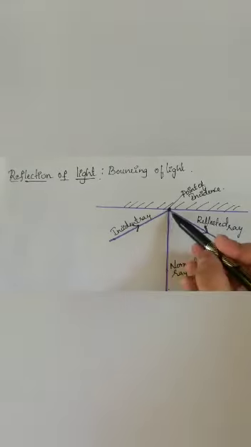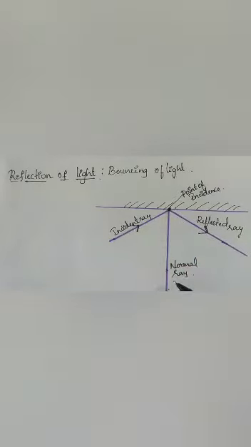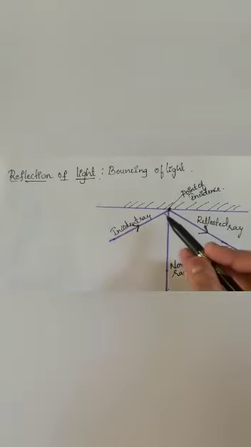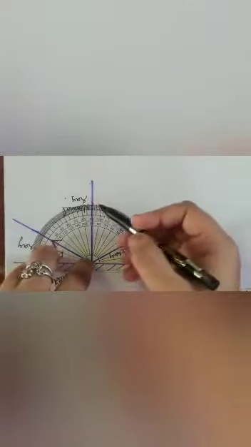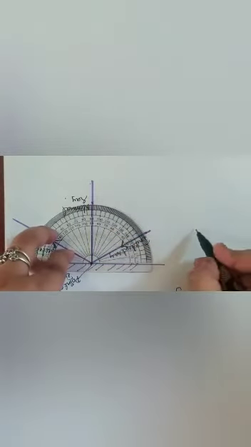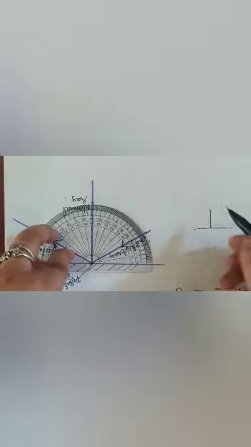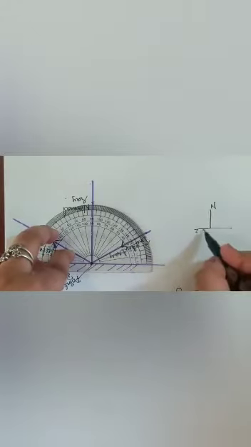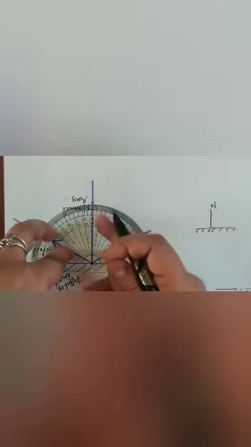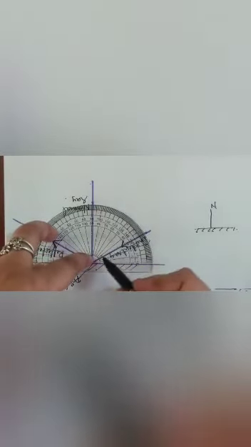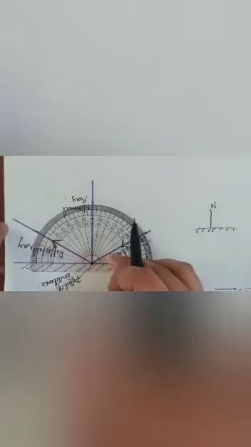So, incident ray, reflected ray, and the normal ray. Normal ray is nothing but the one making an angle of 90 degrees, or exactly perpendicular to the mirror. Now you can understand by using this protractor. See here, the normal ray is exactly perpendicular. This is the mirror here. Exactly perpendicular to the mirror, we are going to draw the normal ray. This is the incident ray and this is the reflected ray.